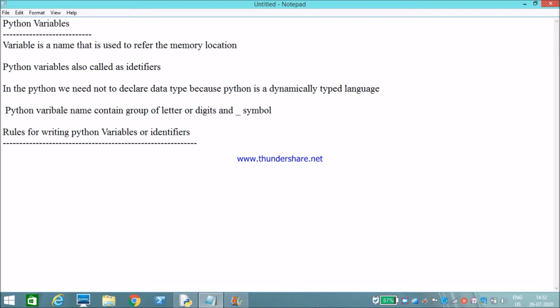The first rule is that a Python identifier name must start with either an alphabet or underscore. There is a symbol called underscore. So a Python identifier must start with either an alphabet or underscore.